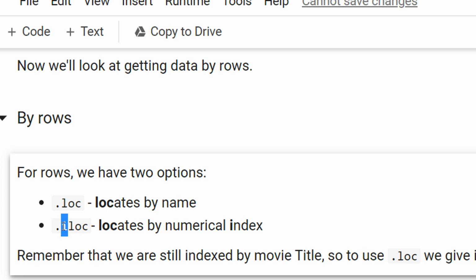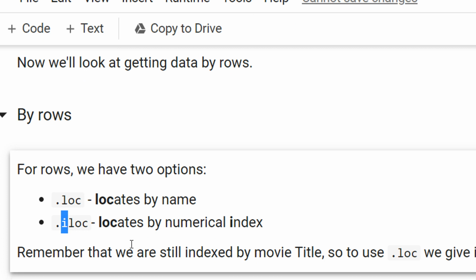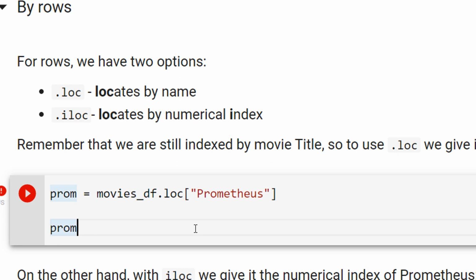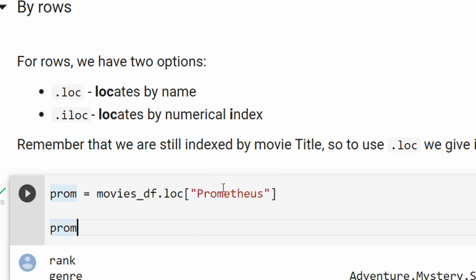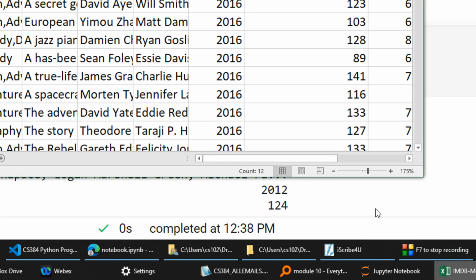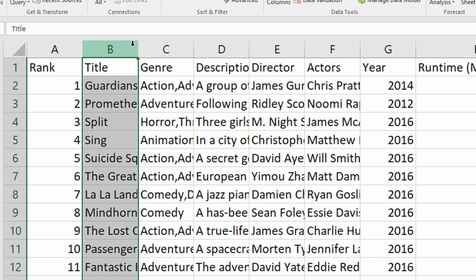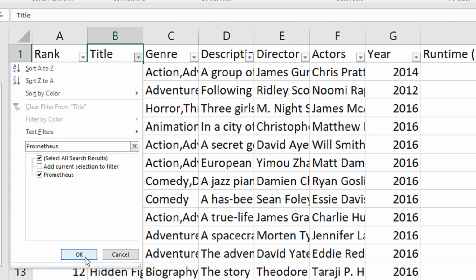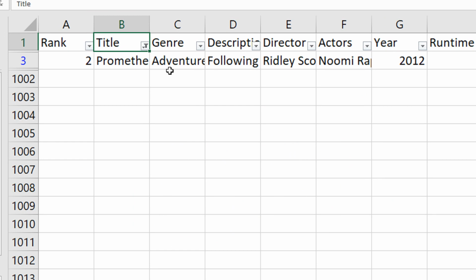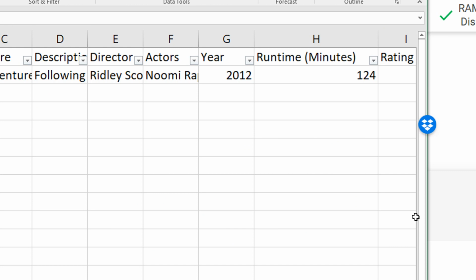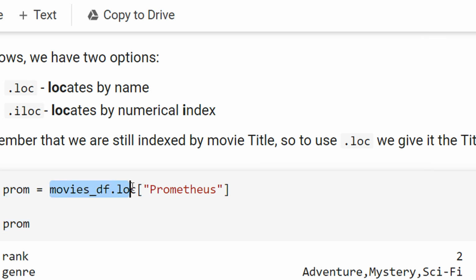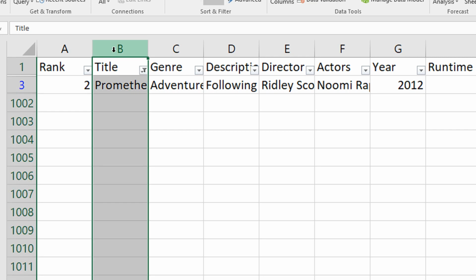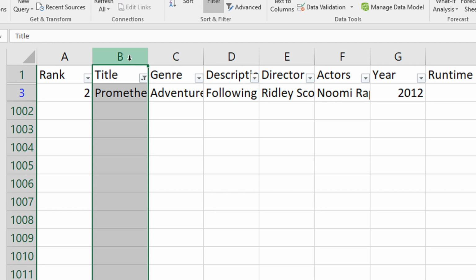Now let us see. There is a movie called Prometheus. Probably some of you might have heard of it. Let me show you Prometheus in this particular file. You can see it here in the title. Let me place a filter here and select only Prometheus. Why is it selecting this? Because by default it is selecting the index value, and in our case the index was title. So we are able to search for Prometheus. I'm saying I want to know more about Prometheus.